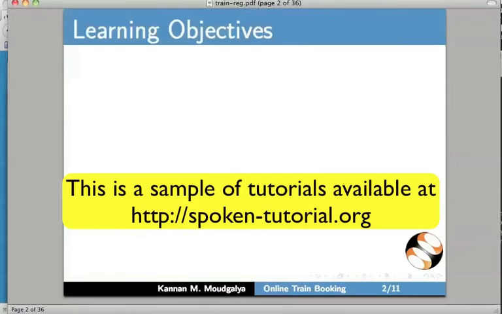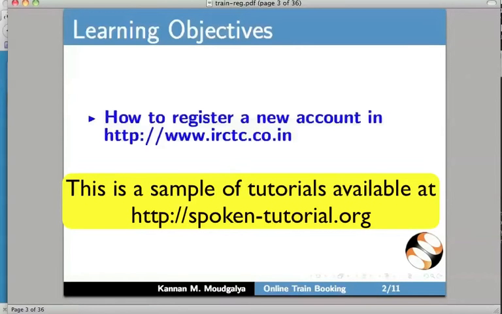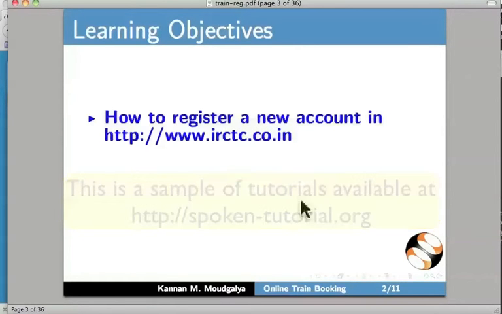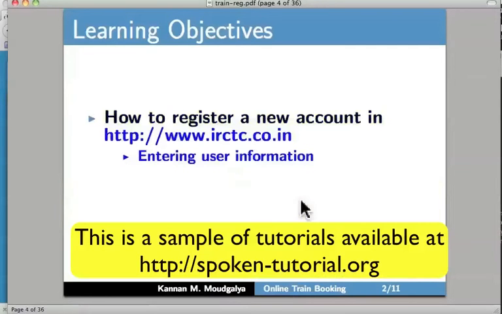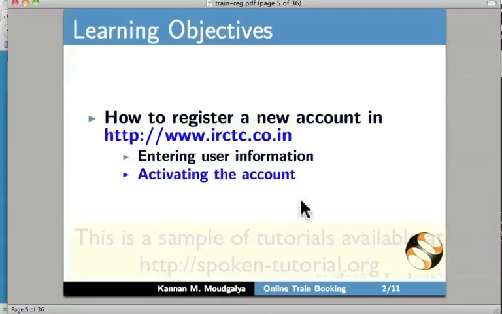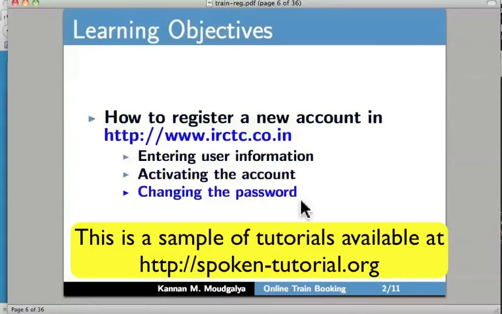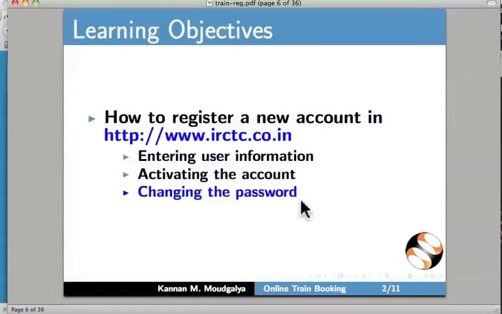In this tutorial, we will learn how to register a new account in irctc.co.in. We will learn about entering user information, activating the account, and changing the password.